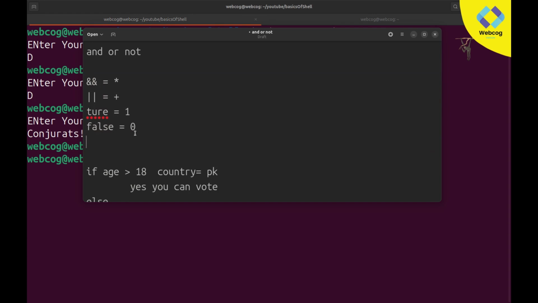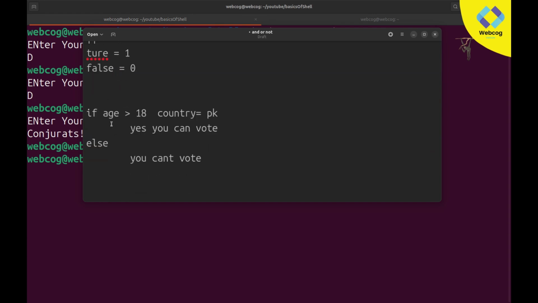Alright, so here, if age greater than 18, then for example the user types age 40. 40 is greater than 18, yes, condition true. Since true equals 1, I replace it with 1.